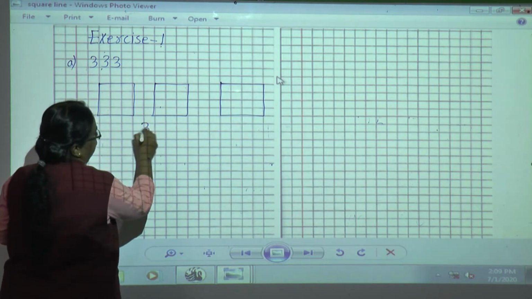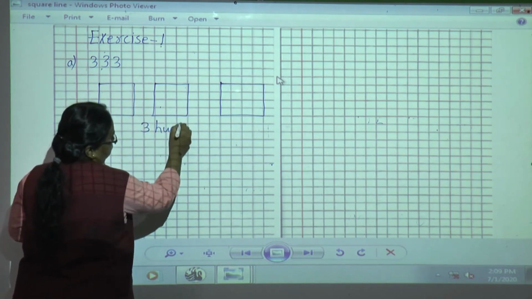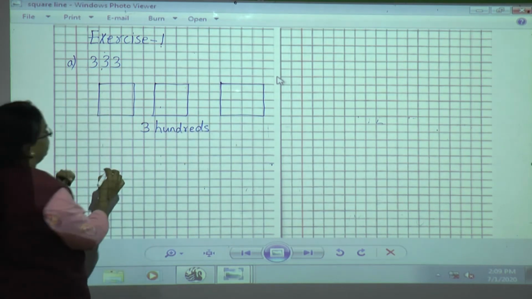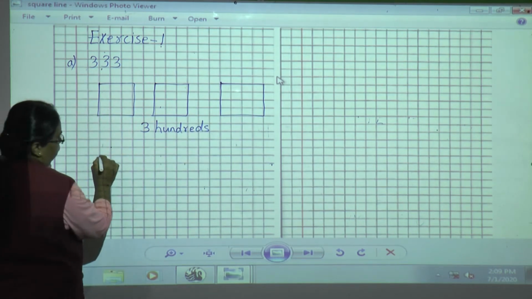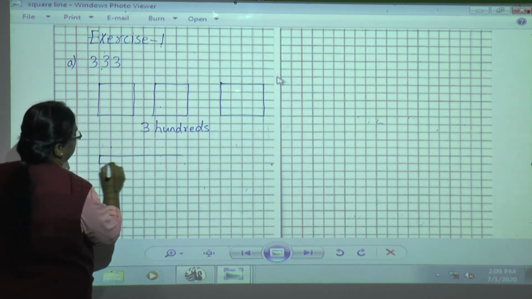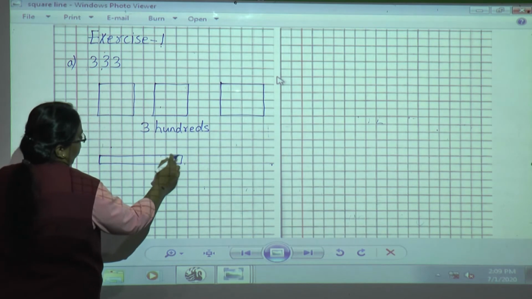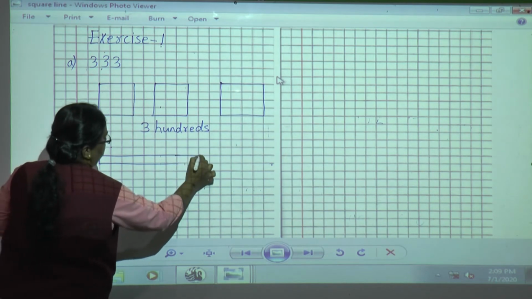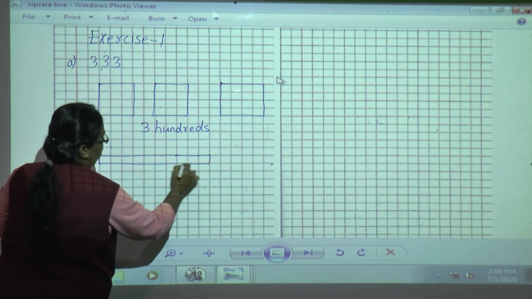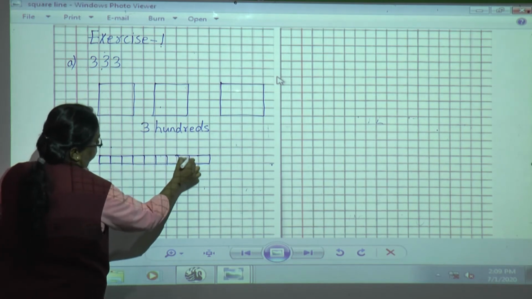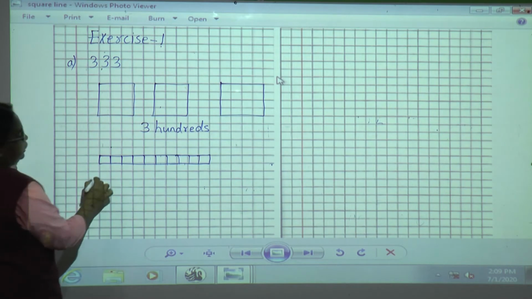This is 300. Okay, then what is there? 3 tens. This is tens.